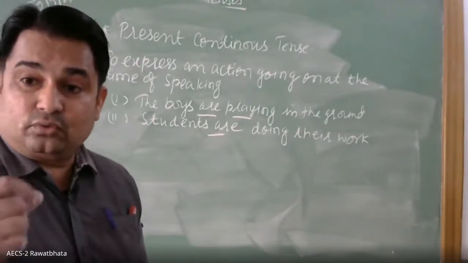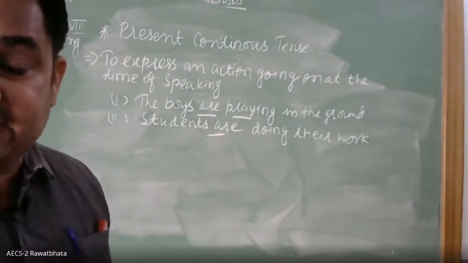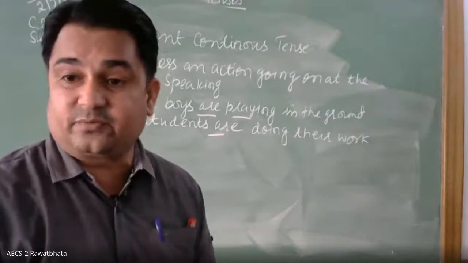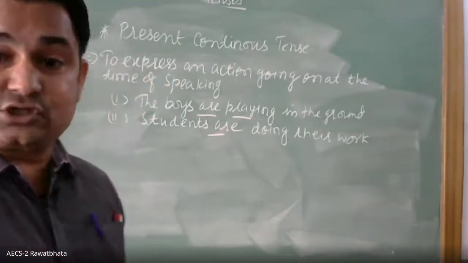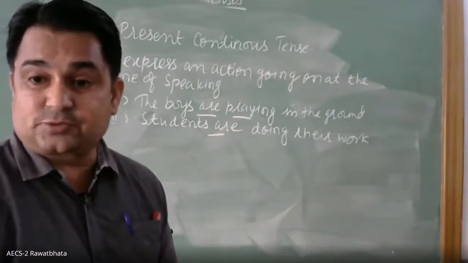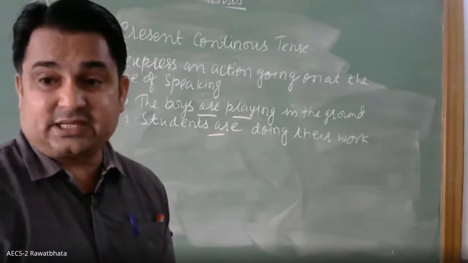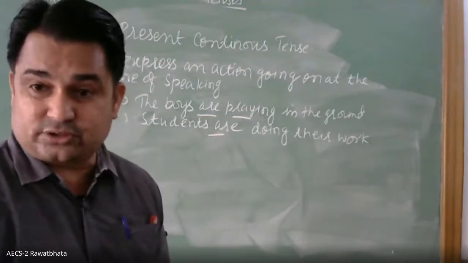Okay, so I am teaching there in the class. I am teaching, with I, am plus the ing form of the verb. So for an action that is going on at the present moment, is, am, are plus the ing form of the verb is used.